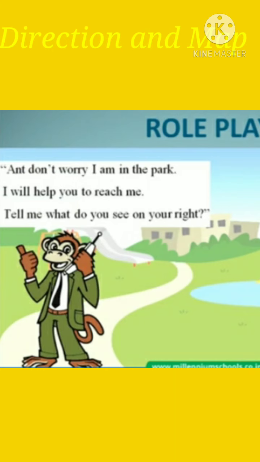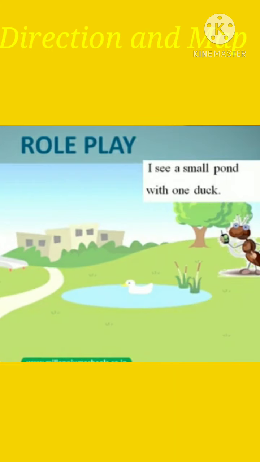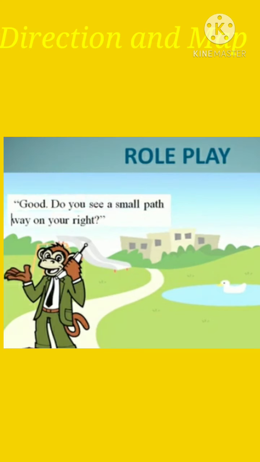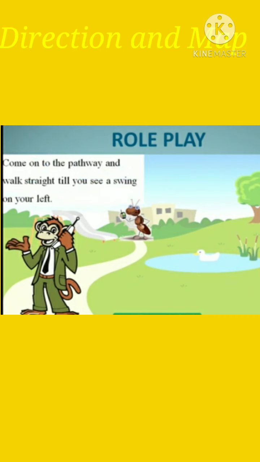Tell me, what do you see on your right? I see a small pond with one duck. Good. Do you see a small pathway on your right? Yes, friend. Come on the pathway and walk straight till you see a swing on your left.